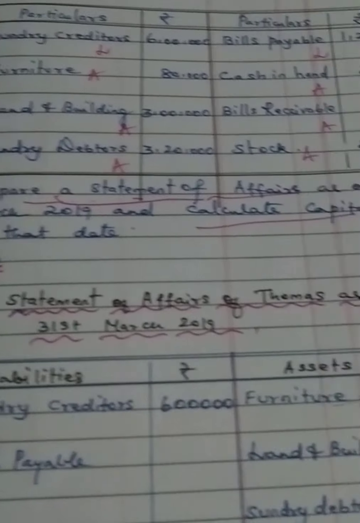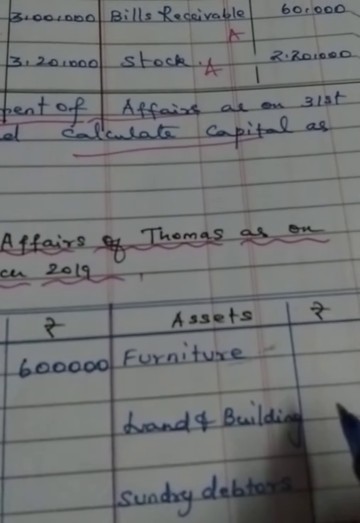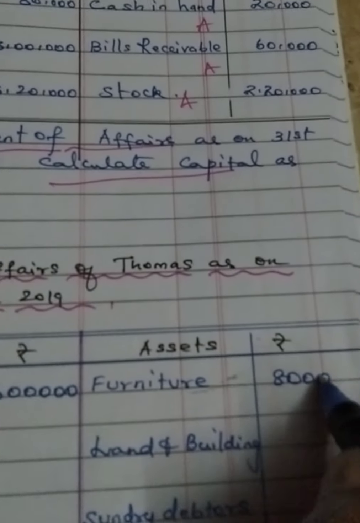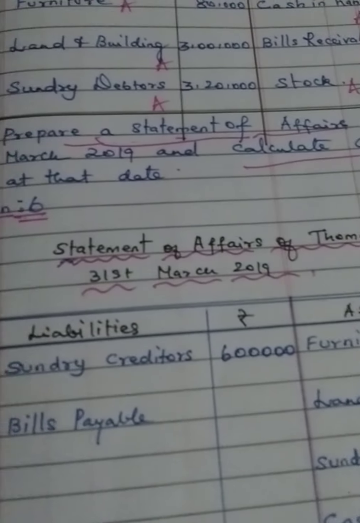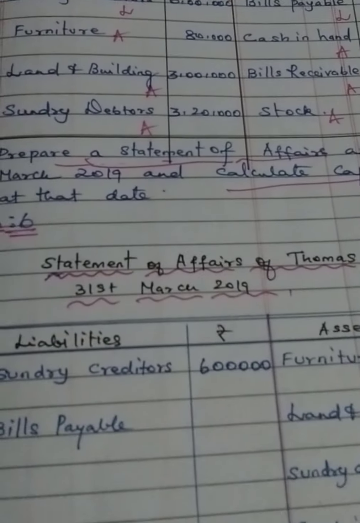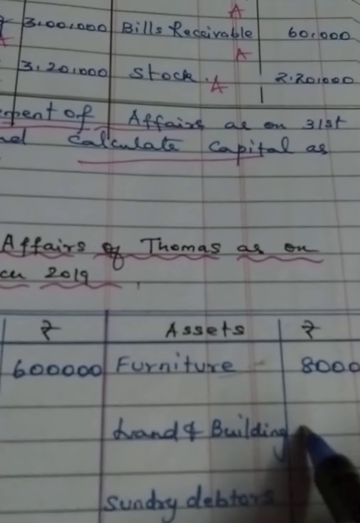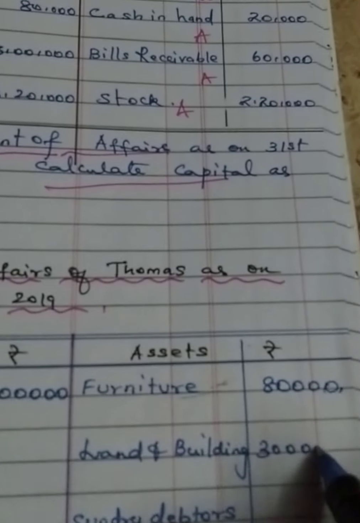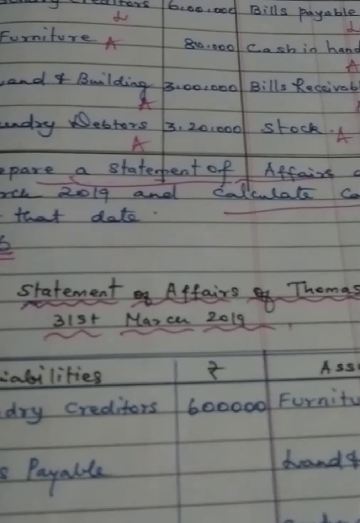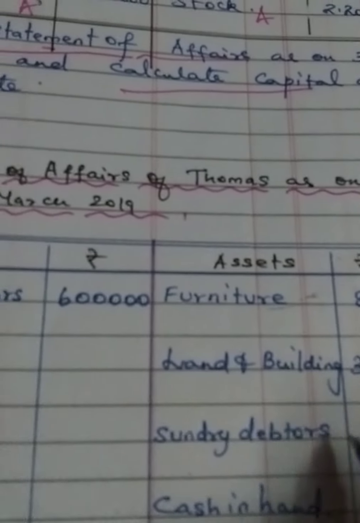Then furniture, it's an asset. Under the asset side, furniture, the amount is 80,000. So we'll write 80,000 here. Then land and building, it's an asset again. So asset, the amount is 3 lakhs. So land and building 3 lakhs. Next, sundry debtors, it is an asset. So sundry debtors 3 lakh 20,000.